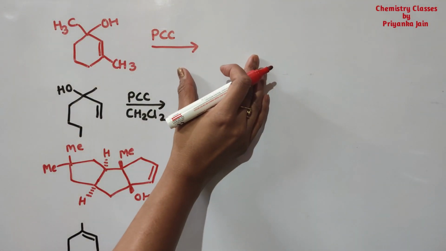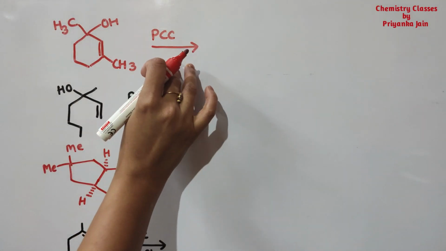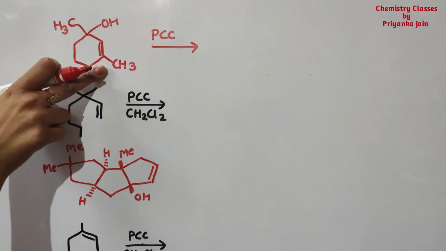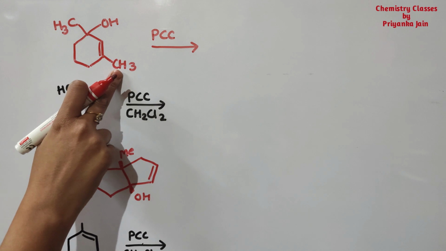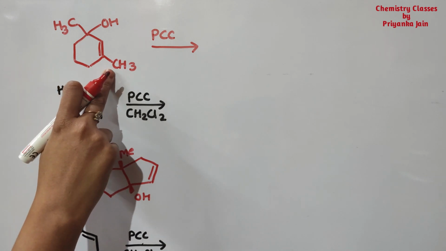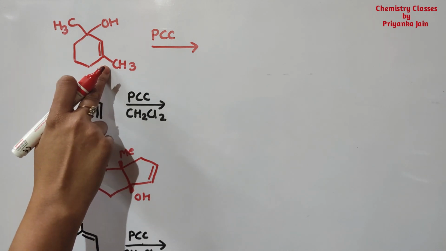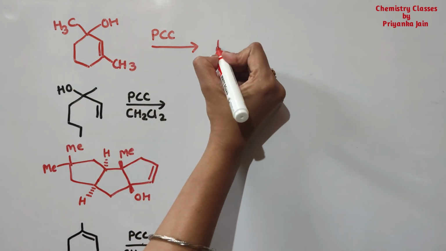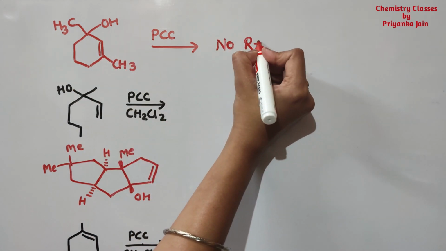One important thing you should note here: if at the allylic position there is no free hydrogen present, as in this case where a methyl group is present at this position and so there is no hydrogen, then the allylic oxidation cannot happen. It means the Babler oxidation will not happen, so there will be no reaction at all.